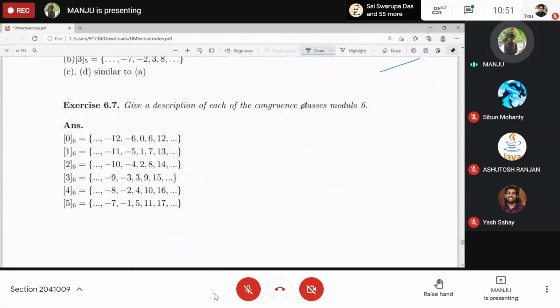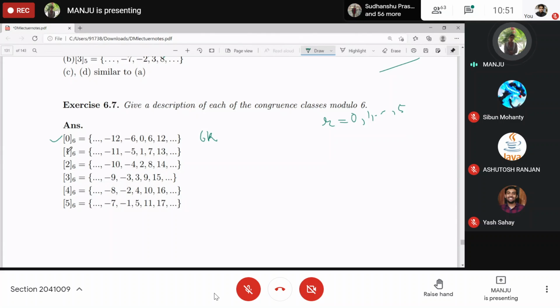Now here it is congruence modulo 6. You know that congruence classes are based on the remainder under modulo m. Just calculate all the remainders under modulo 6. When you divide any number by 6, the possibilities are 0, 1, 2, 3, and so on up to 5. Clear? Yes, ma'am. So corresponding to 0, all those elements which are congruent to 0 under modulo 6 will be of 6k type.